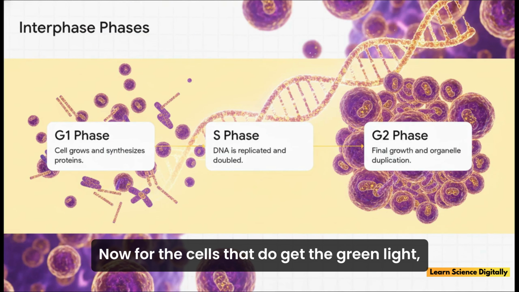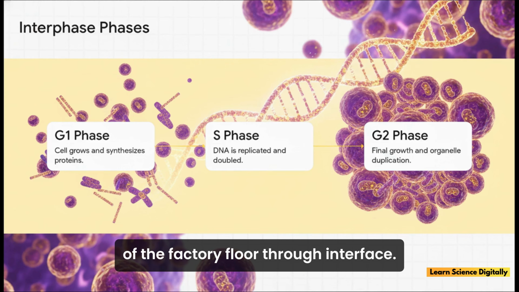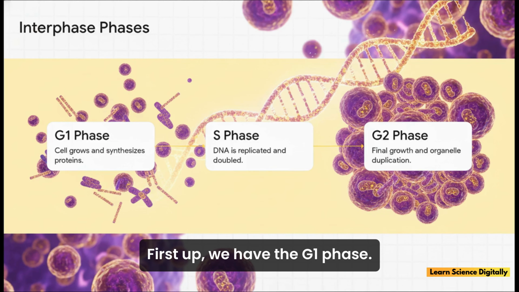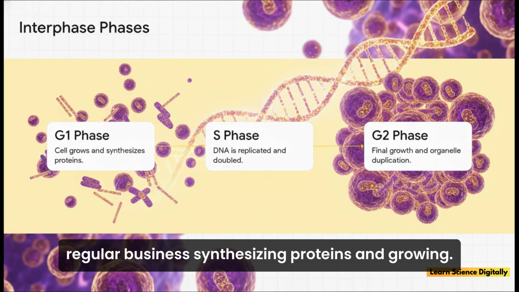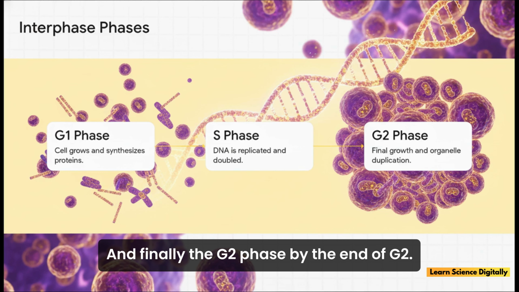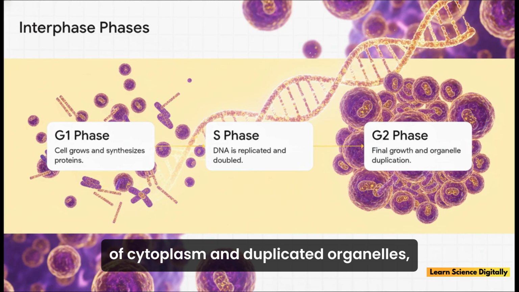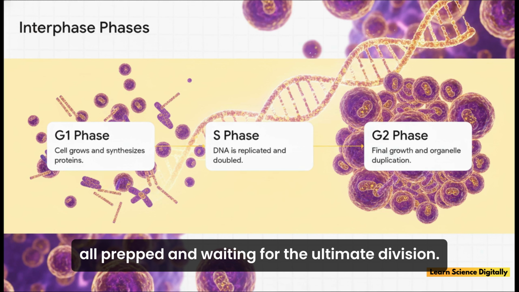Now, for the cells that do get the green light, we track the chronological progression of the factory floor through interphase. First up, we have the G1 phase. The G stands for gap, or growth. Here, the cell is just carrying out regular business, synthesizing proteins, and growing. Then we hit the S phase, which we're going to detail next. And finally, the G2 phase. By the end of G2, the cell looks like a massive balloon of cytoplasm and duplicated organelles, all prepped and waiting for the ultimate division.